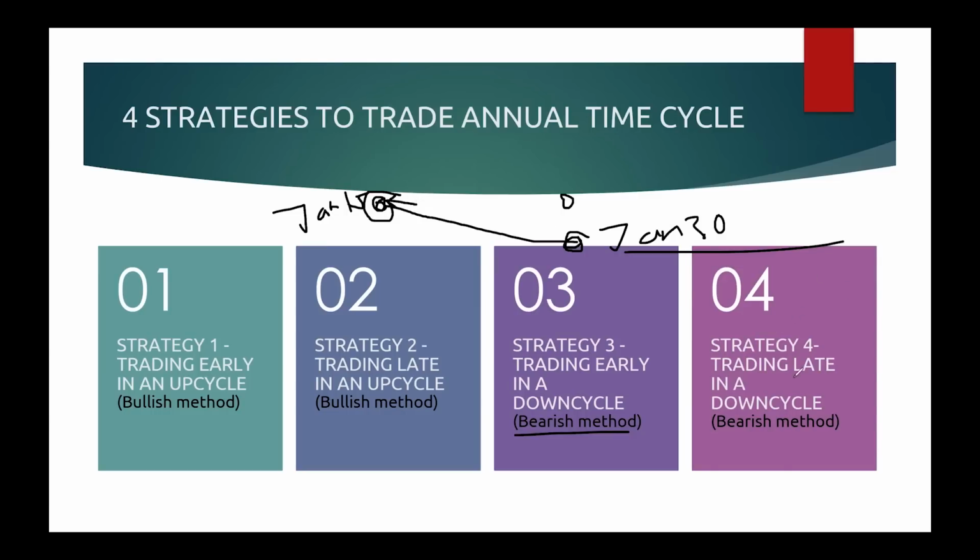Now what is trading late in a down cycle? That means you will not take the trade anywhere here. You will take the trade somewhere in the middle of the cycle or when the cycle is almost ending. Then you will take a short trade. That's it. Looks very simple, but it is a powerful method. Okay, these are the 4 strategies.